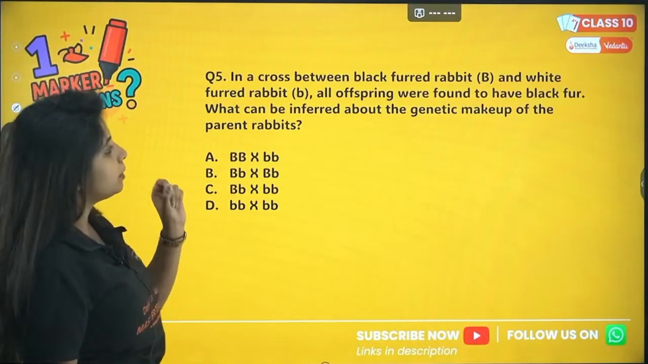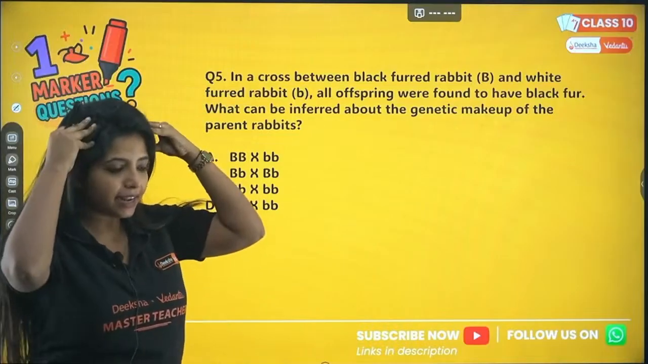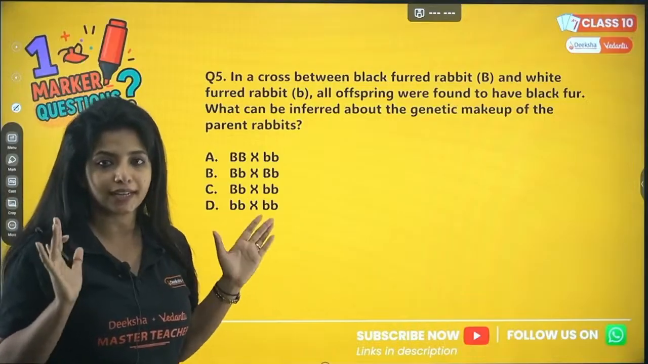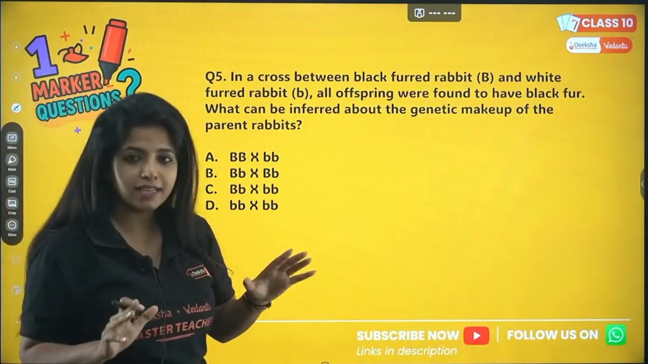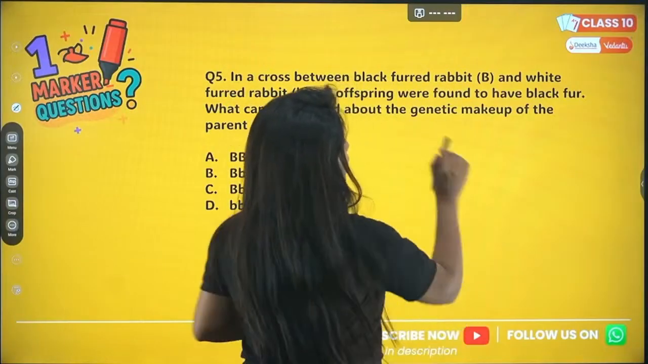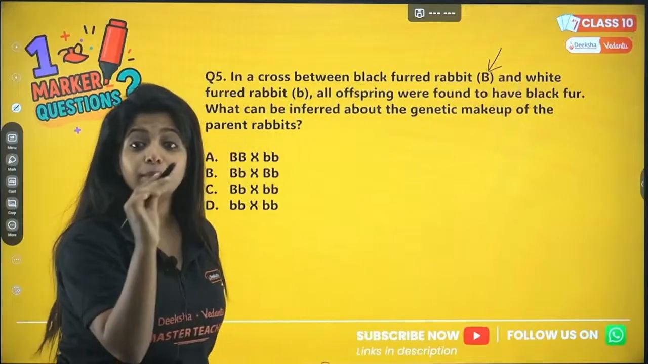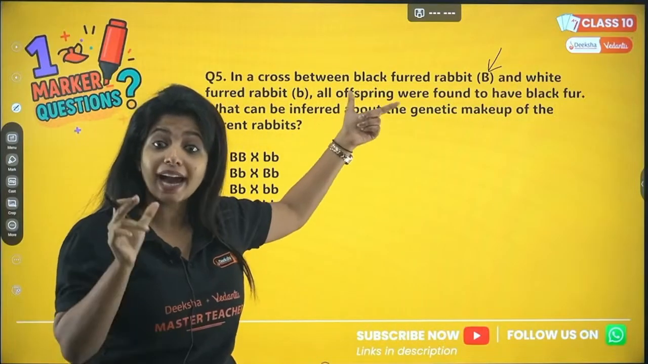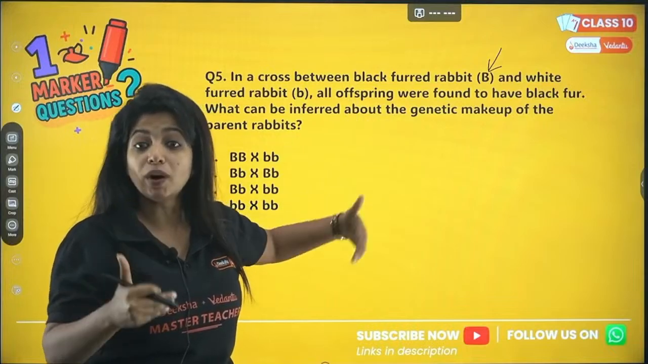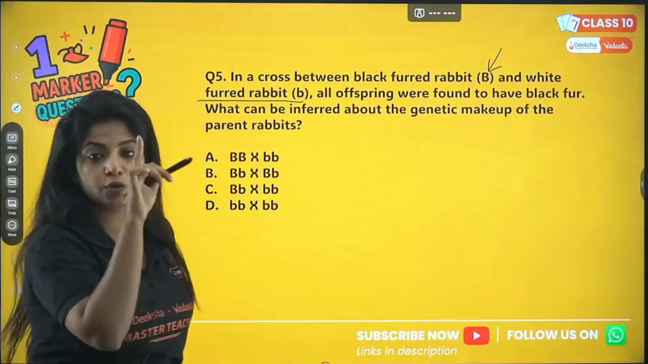In a cross between a black-furred rabbit, now this is a genetics question, and most of you are very tense when it comes to genetics, the heredity chapter. It's super easy, trust me on this, okay? So in a cross between a black-furred rabbit, now over here black is shown by a capital B, which means that black character is a dominant trait. And a white-furred rabbit is also there, which is denoted by small b.